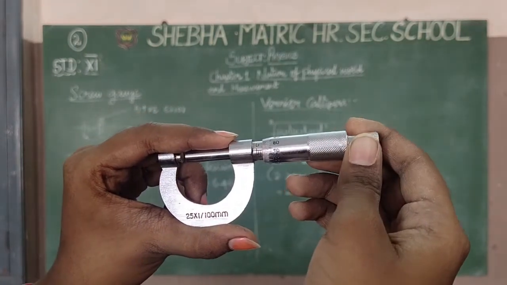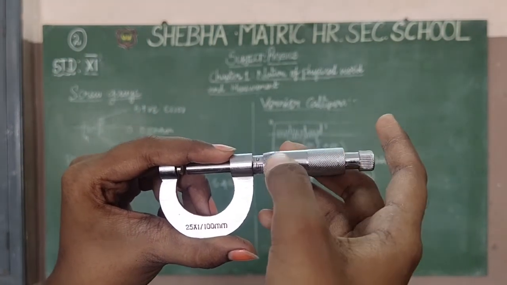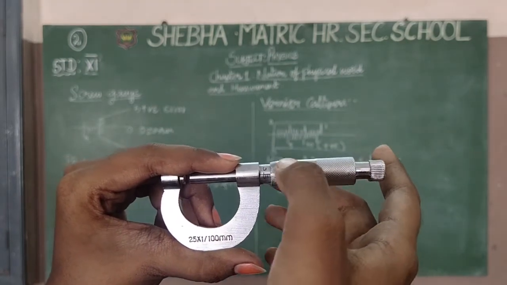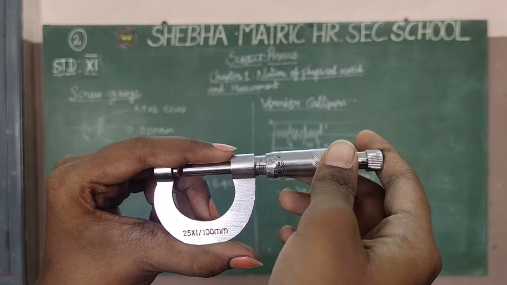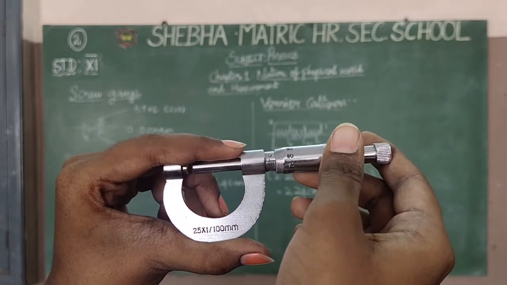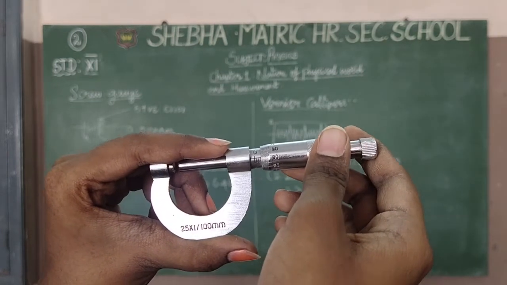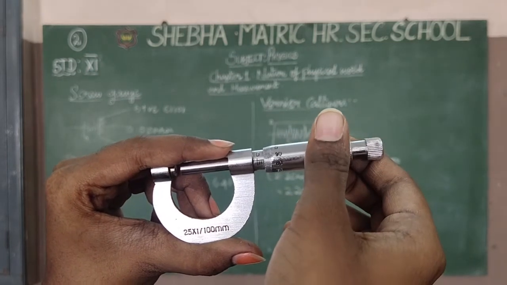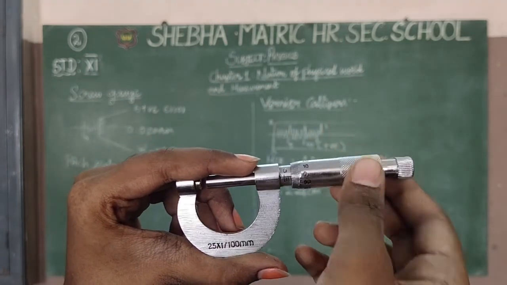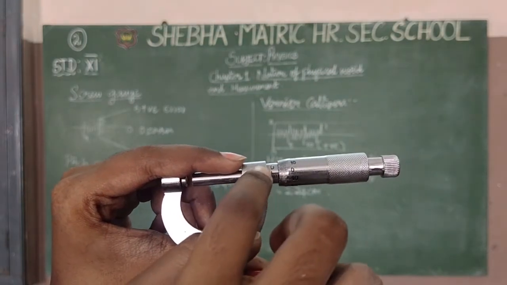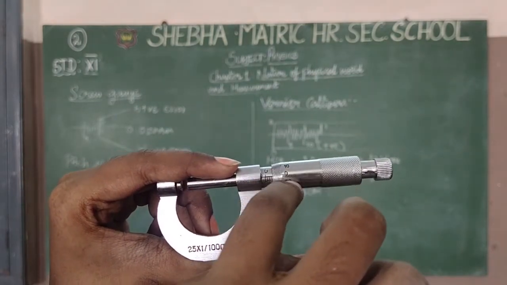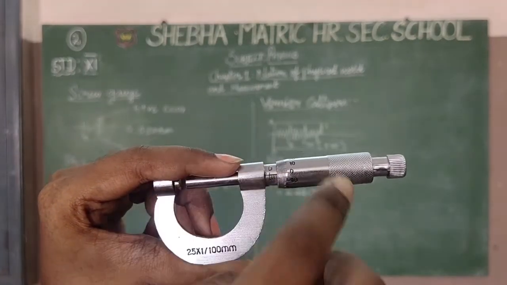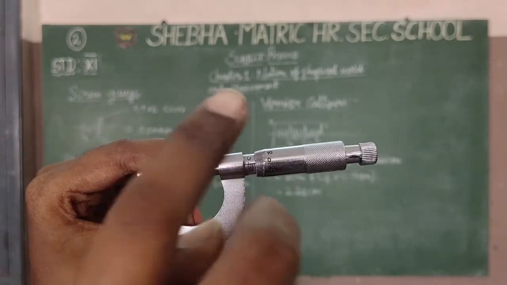Okay. So the zero error: the upper will be calculated in 10, it's a positive error, and the lower will be calculated in 90 or 80. This will be calculated as negative error. Okay. So upper will be calculated in positive error, lower will be calculated in negative error. So this one is the pitch scale reading and this one is the head scale reading. Okay. So after that, the least count value is 0.01 mm.